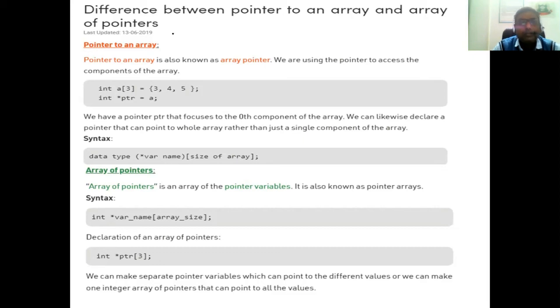Now, what is the difference between pointer to an array and array of pointer?